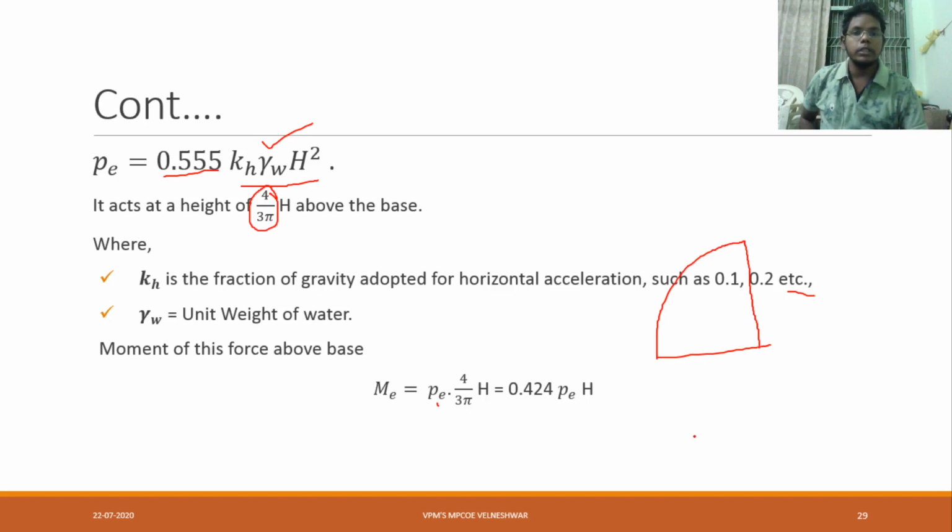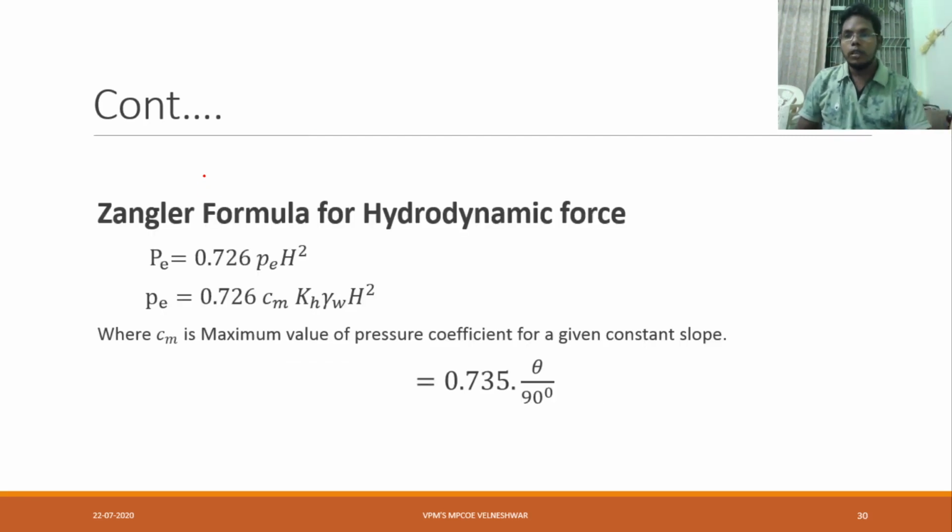Just I have drawn the pressure distribution diagram. This value here is PE into height, that is 4 by 3 into 3 pi into H, that is 0.424 PE H. Here PE means the entire value will come for you, 0.555 kH into gamma W into H square. Now one more scientist is there.